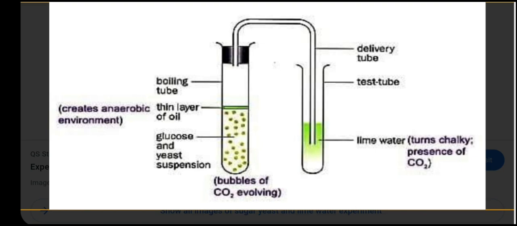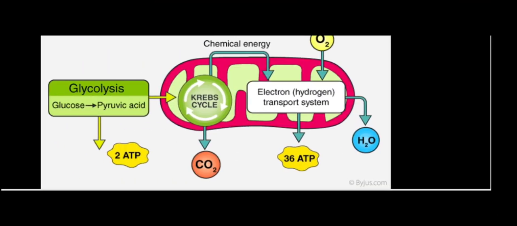The yeast present in the glucose solution will use sugar as food. When the reaction takes place between yeast and sugar, what will be produced? The end product will be alcohol plus carbon dioxide plus energy. The carbon dioxide released goes into the bent tube and into the lime water. When you add carbon dioxide to lime water, it turns chalky, milky, due to the presence of carbon dioxide. This activity is in your book on page number 101.